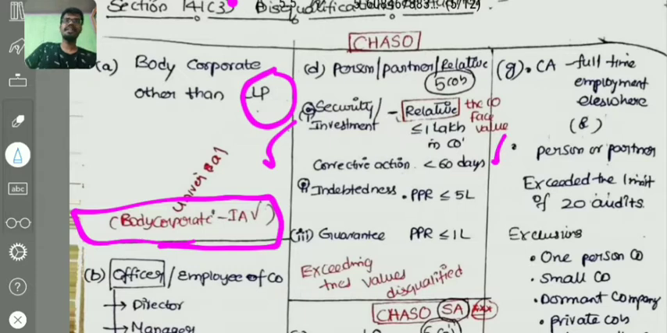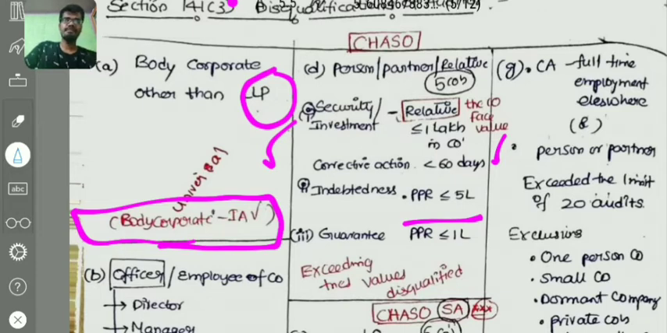Coming to the indebtedness point: if any person, his partner or relative is indebted to the company, holding company, associate company, subsidiary company, or other subsidiaries of that holding company, then that person is not eligible for appointment as an auditor. The limit here is 5 lakhs. Less than or equal to 5 lakhs, he is eligible. If it exceeds 5 lakhs, he is disqualified.